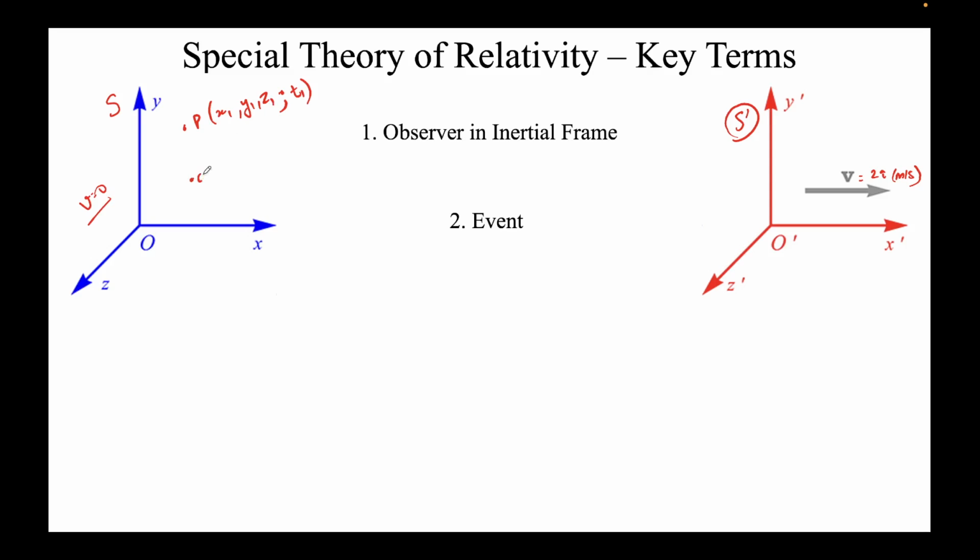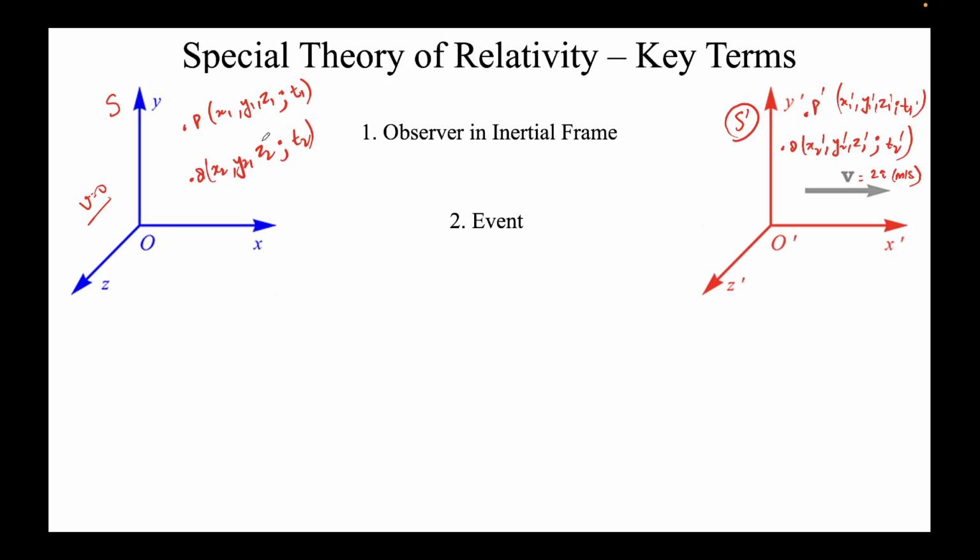So P is an event. Similarly, Q is another event. Let's say x2, y2, z2 are the space coordinates and t2 is the time coordinate. Similarly, the same event will happen at some P prime coordinate. Note that the notation is such that everything is primed in this second frame. So here it will be x1 prime, y1 prime, z1 prime, semicolon, t1 prime. Similarly, Q will be x2 prime, y2 prime, z2 prime, semicolon, t2 prime.